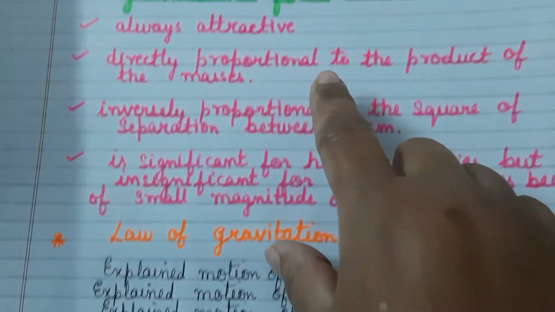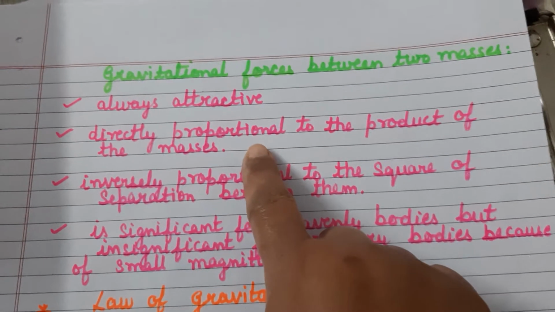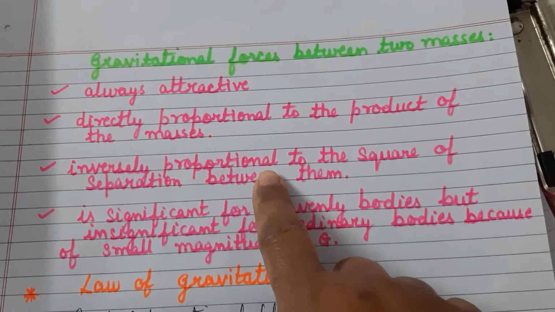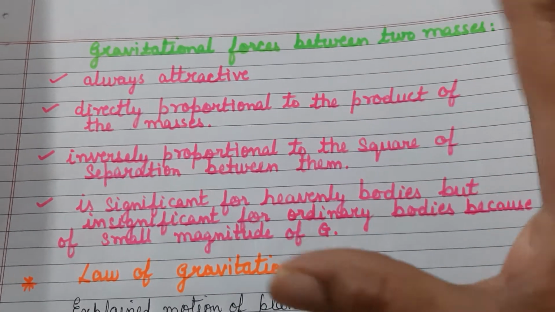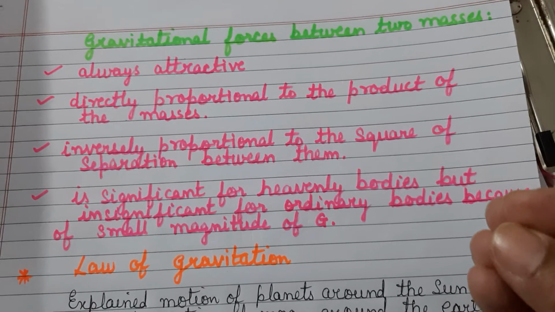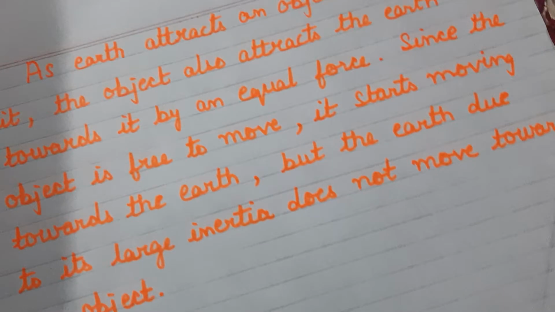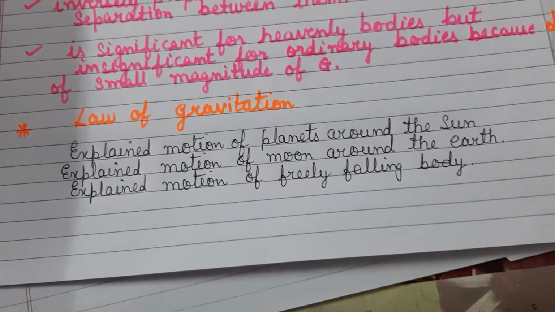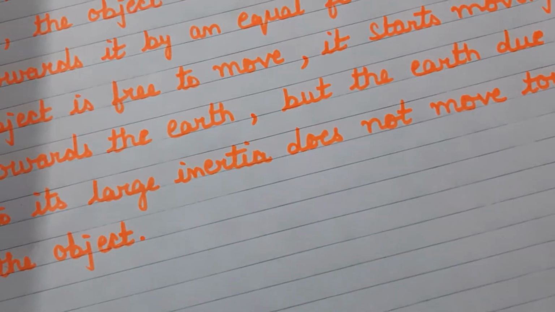Finally, what points do you come to know from the formula? That the gravitational force is always attractive. It is directly proportional to the product of the masses and inversely proportional to the square of separation between them, and it is more significant for heavenly bodies with large masses, and it has a very small value for point masses on the surface of the earth, right, children? After that, the law of gravitation explains the motion of the planets around the sun and the motion of the moon around the earth, as well as why objects fall towards the center of the earth.